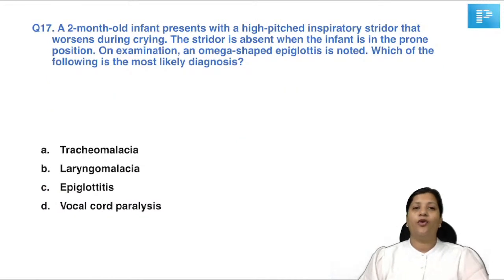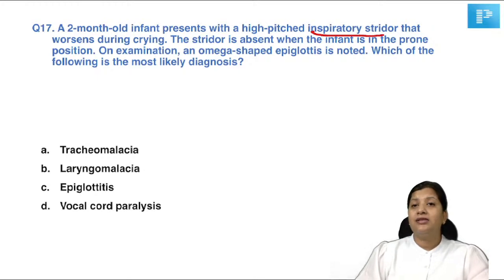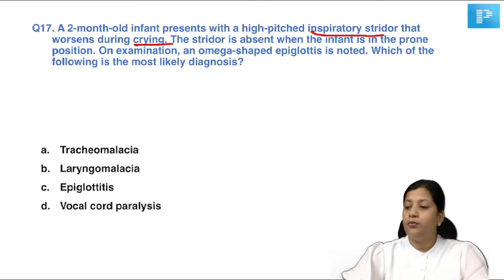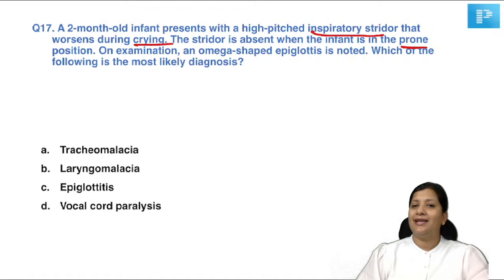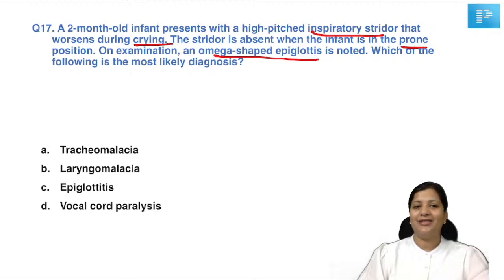Okay, let's move on to the next question. A 2-month-old infant presents with high-pitched inspiratory stridor that worsens during crying. The stridor is absent when the infant is placed in prone position. On examination, omega shaped epiglottis. Now, as soon as you see omega shape, an answer comes to mind, so you know what the answer is. So which of the following is the most likely diagnosis? Tracheomalacia, laryngomalacia, epiglottitis, vocal cord palsy.